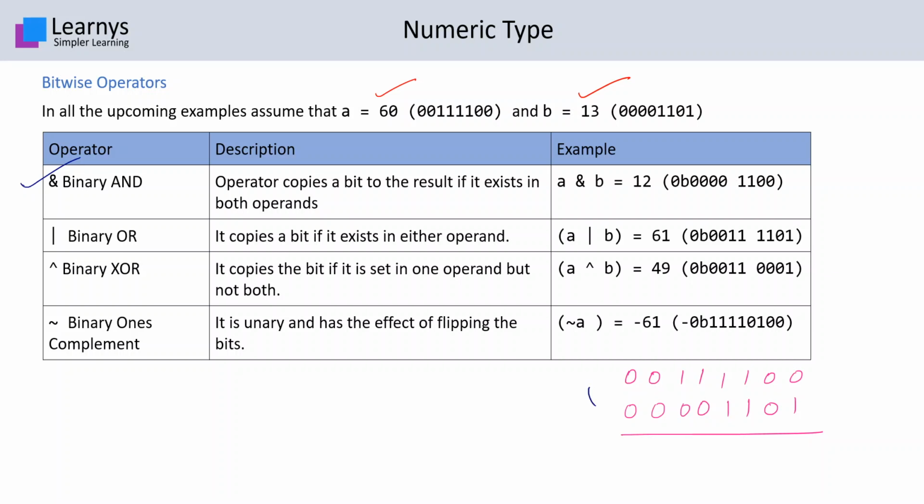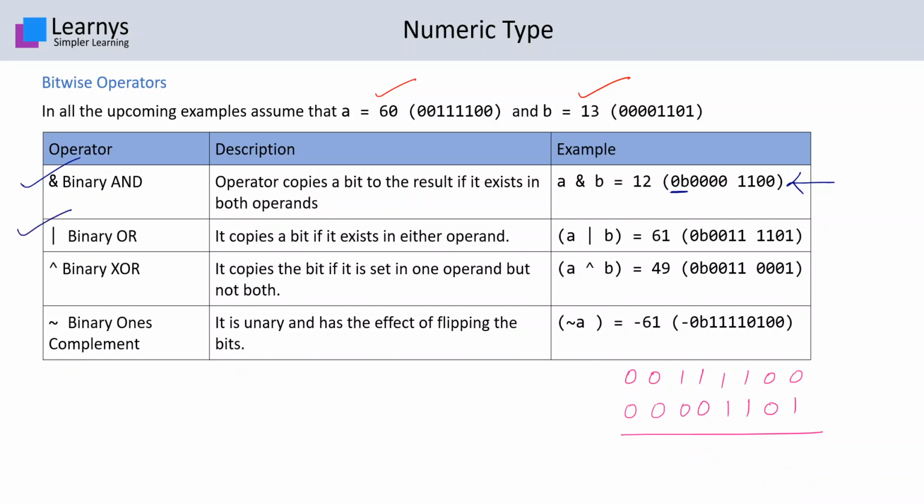Over here, if we apply binary AND, it will work on the bits of the given numbers. That means that if both the bits are 1, then the result will be 1. When we try to solve this, the output will be 0, 0, 0, 0. Since over here both the bits are 1, so 1, 1, 0 and 0. This is our final result when we write A and B. Over here, these two bits denote that this is the binary representation.